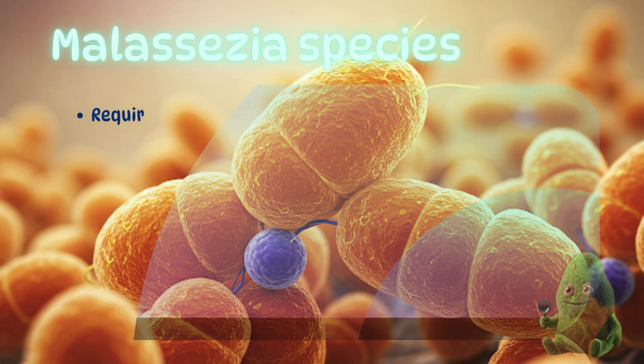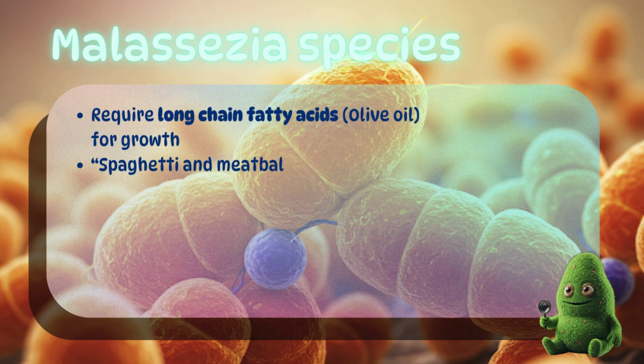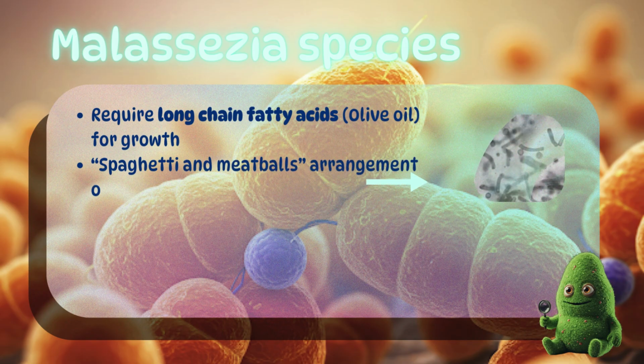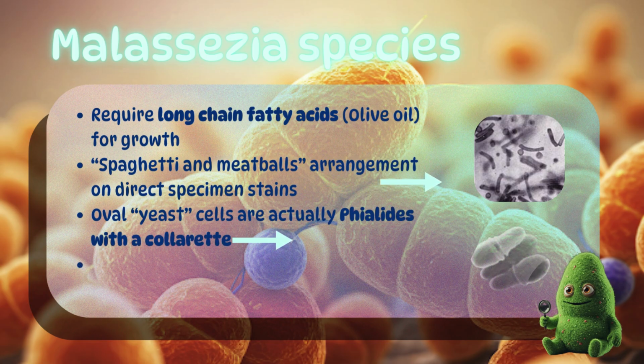I've always thought of Malassezia species as the Italian cousins of the yeast world. It's an easy way to remember that they love to grow with olive oil, and they take on a spaghetti and meatballs arrangement on direct specimen stains. Microscopically, they are very unusual. The oval yeast cells are actually phialids producing conidia at one end. A delicate structure called a collarette can sometimes be seen.